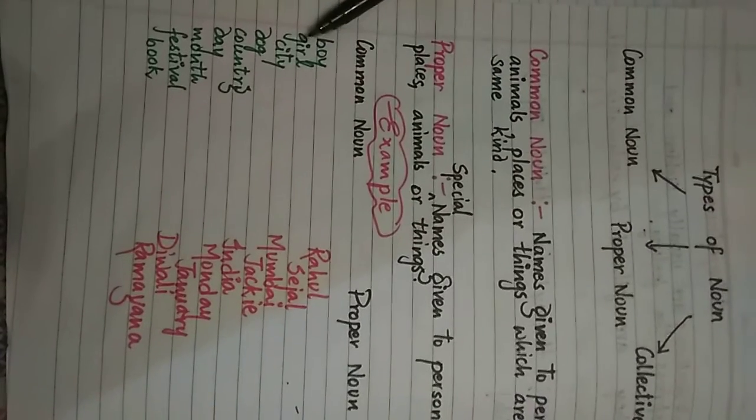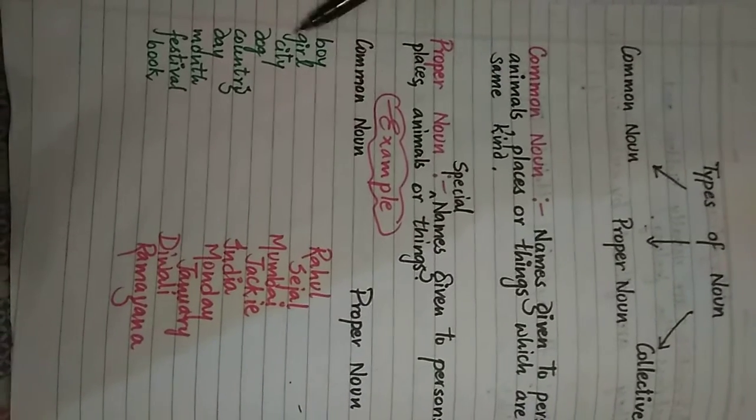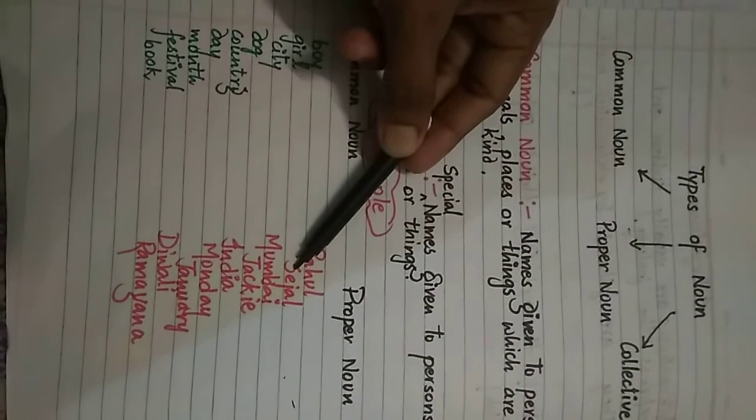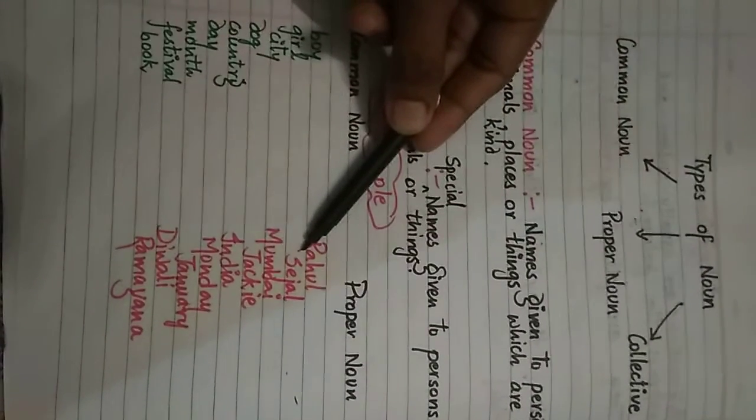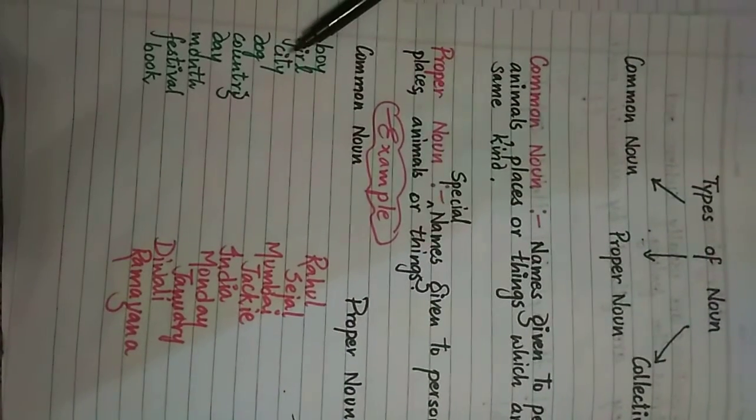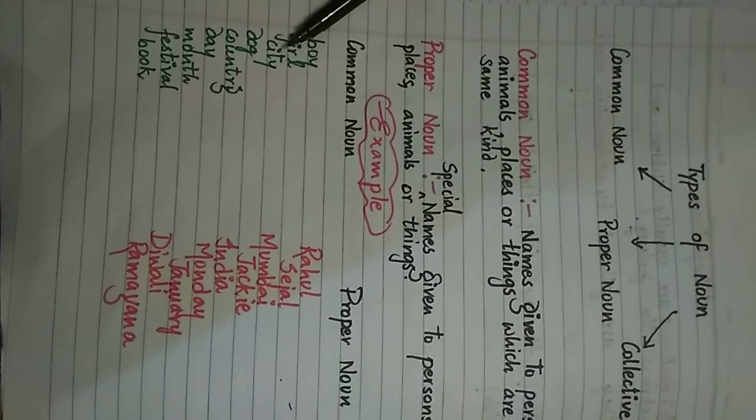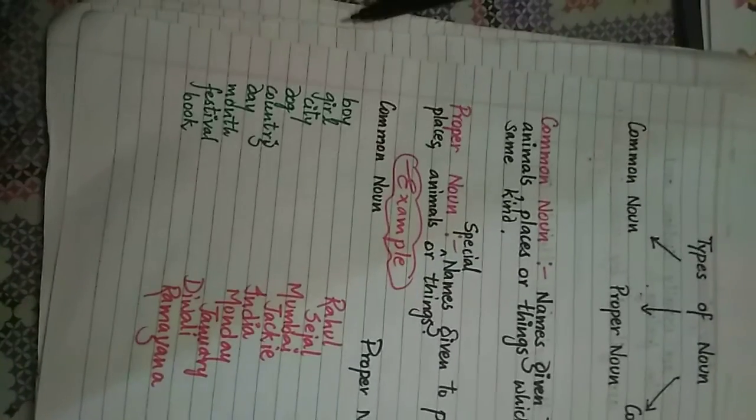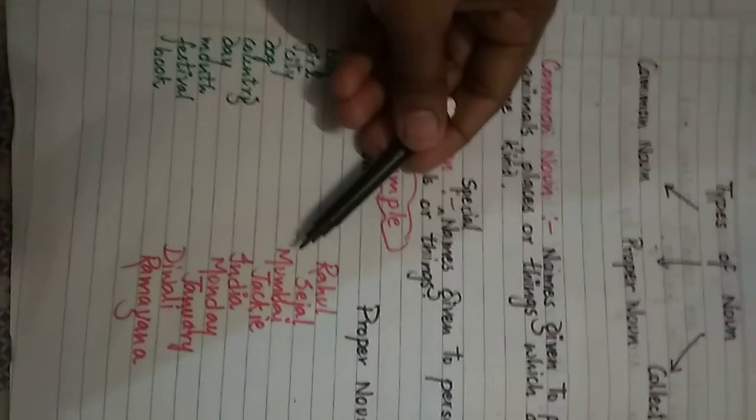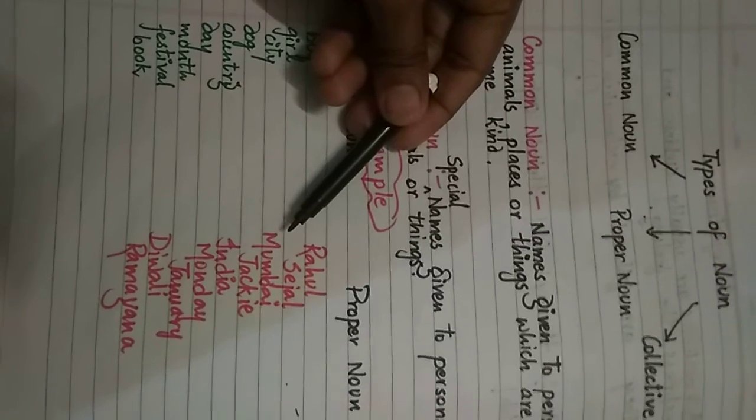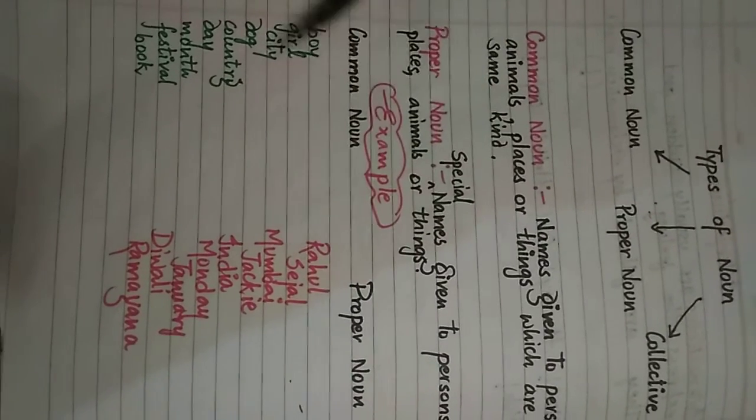Then see girl. Girl is a common noun. Sejal, a special name given to a girl, that is a proper noun. City. There are so many cities. We don't know which city we are talking about if we talk in a general way, but if we particularly take a name of any city, like if we have written here Mumbai, then Mumbai is a proper noun, means we are particularly talking about Mumbai city.